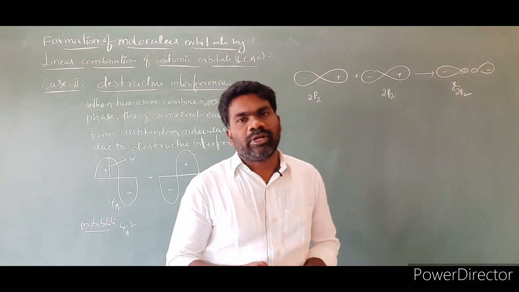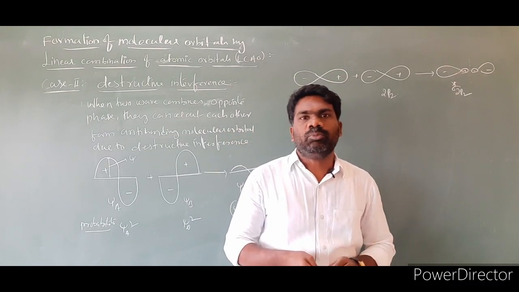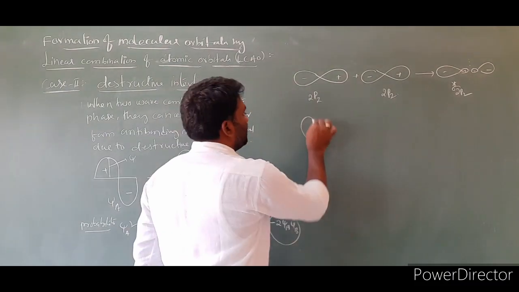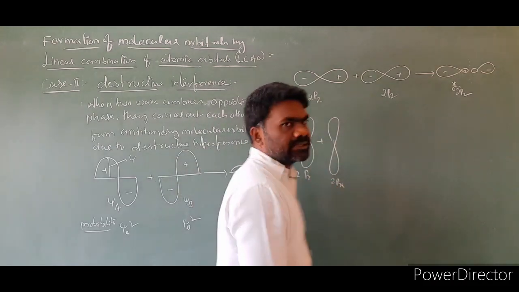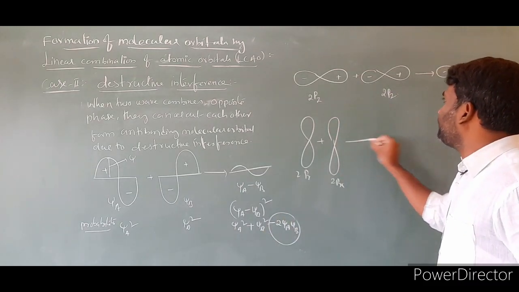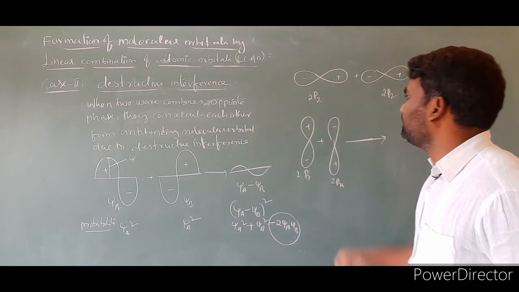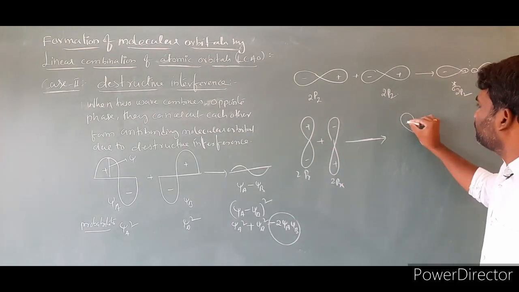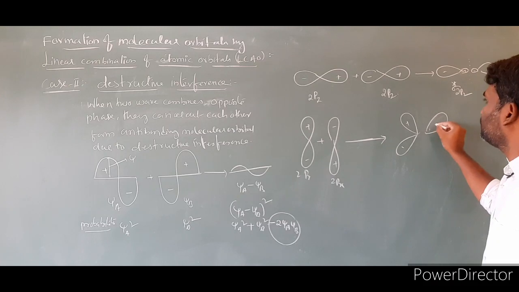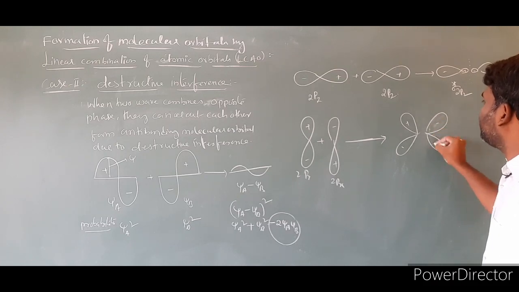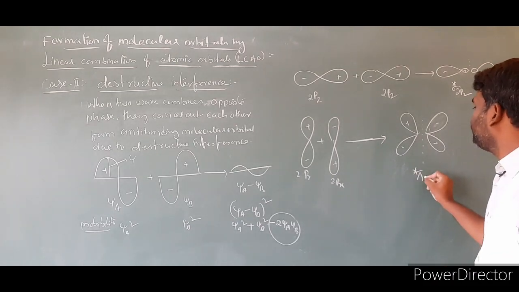One more thing: anti-bonding molecular orbitals are also shown by pi star. Sigma star and pi star are anti-bonding; sigma and pi are bonding molecular orbitals. I'm taking the px orbital: this is one 2px, and I'm taking another 2px. The orbital formed has positive, negative, negative, positive lobes, and can be shown as pi star 2px.